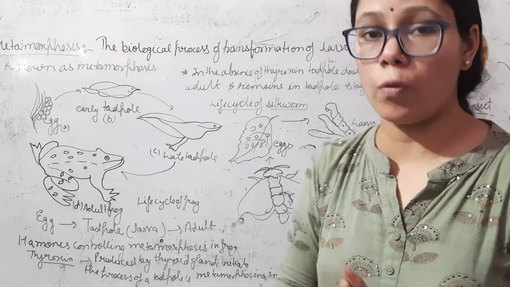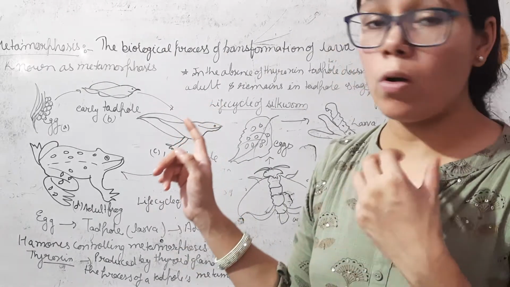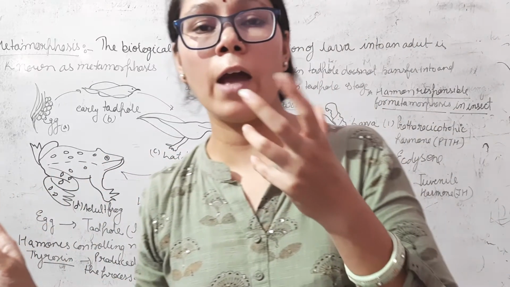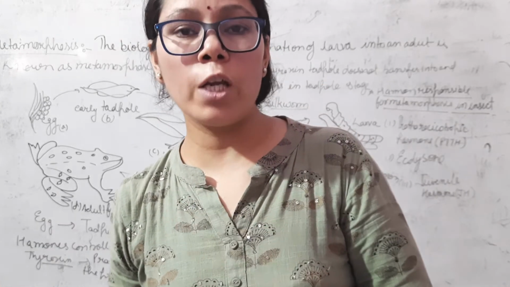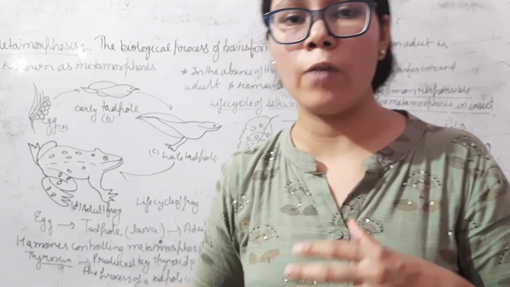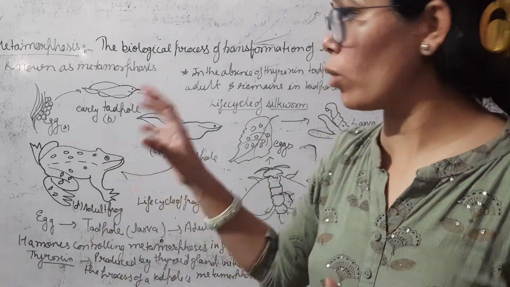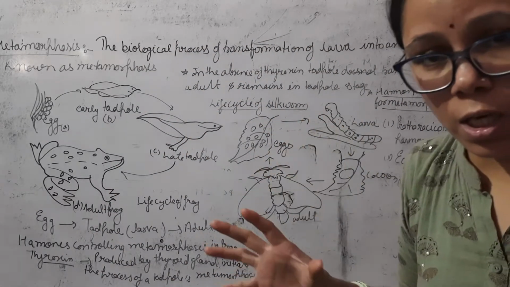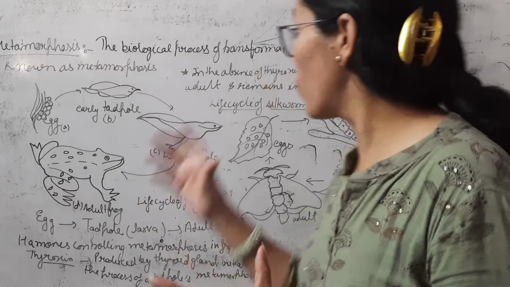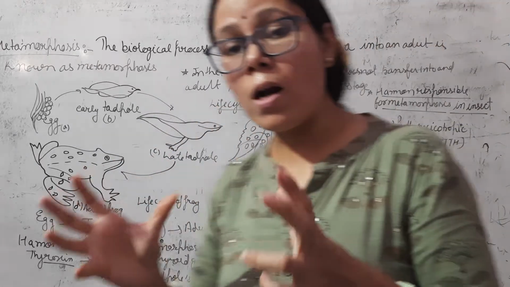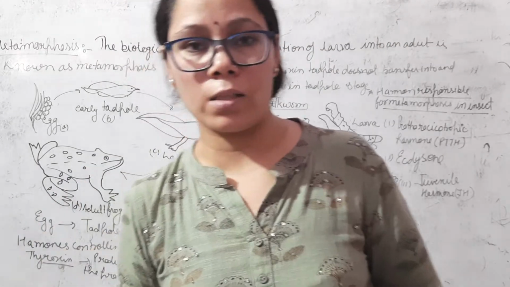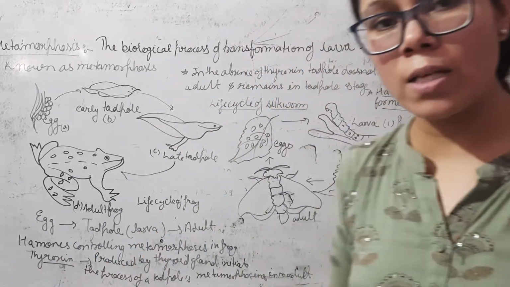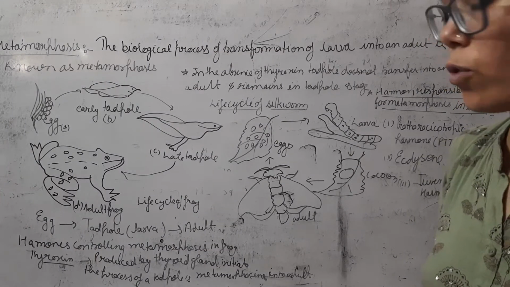This is metamorphosis, which I also explained in the last class. I told you the definition of metamorphosis. Today I will completely explain what metamorphosis is. Metamorphosis is a biological process in which a larva converts into an adult. This process is known as metamorphosis.